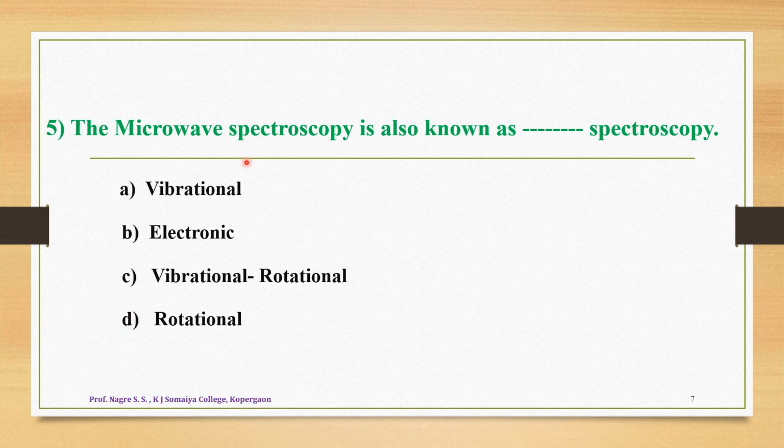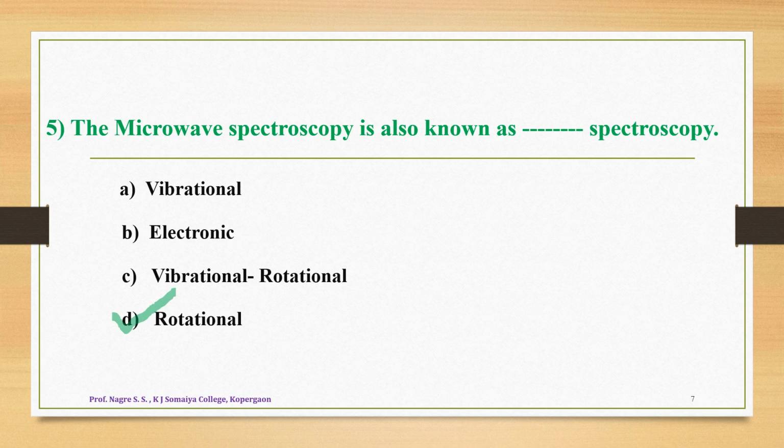We know very well that whenever microwave radiations are absorbed by a particular molecule, a change in its rotational energy level takes place, and that's why the correct option for this question is option D, that is the microwave spectroscopy is also known as rotational spectroscopy due to the changes in rotational energy level.